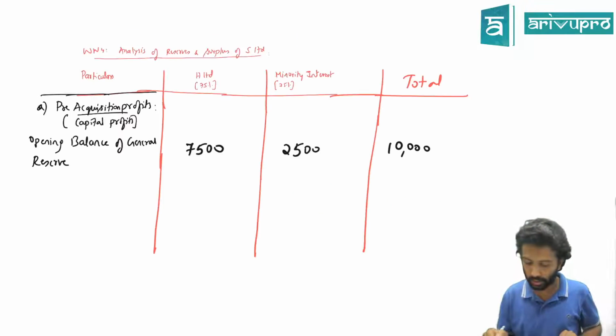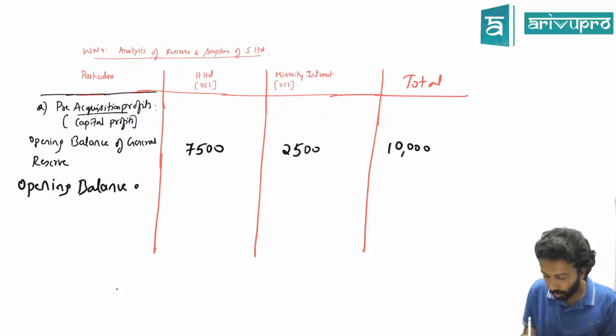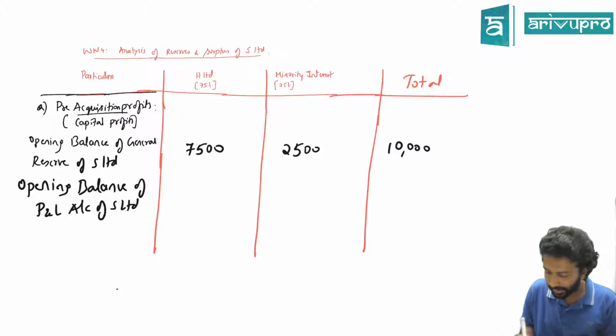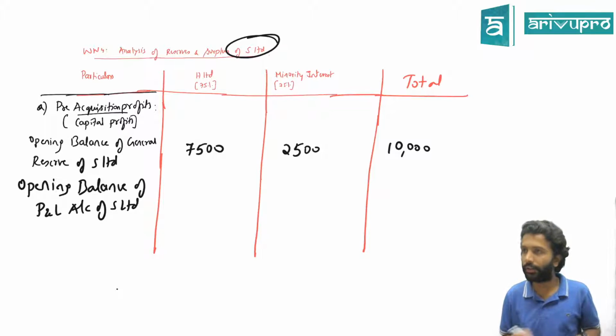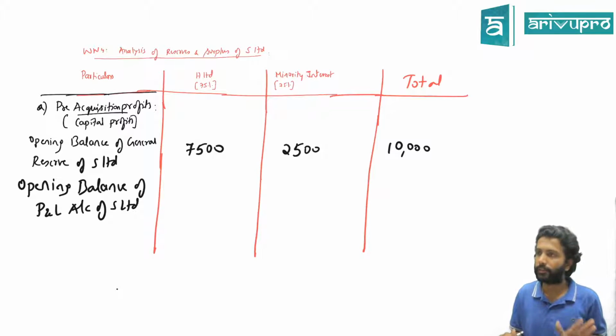In my working note under pre-acquisition profit, what should I write? Opening balance of what? P&L account of which company? Of S Limited. In fact, we have written the heading only as analysis of reserves and surplus of S Limited. So you don't have to write S Limited every time. First problem I'm writing. Okay.